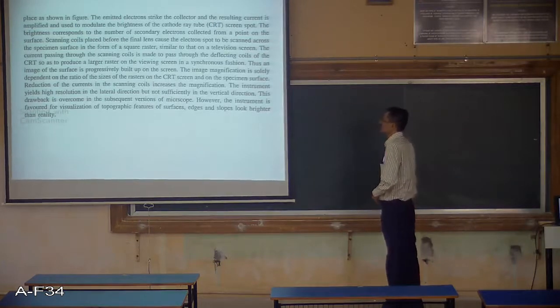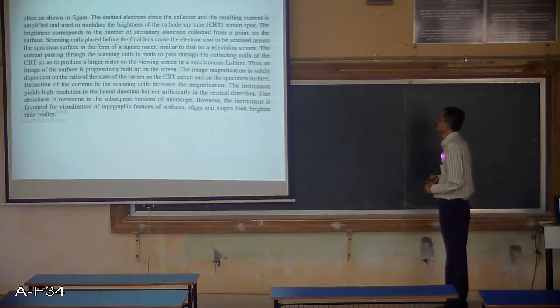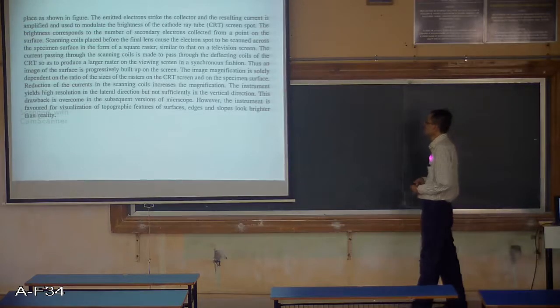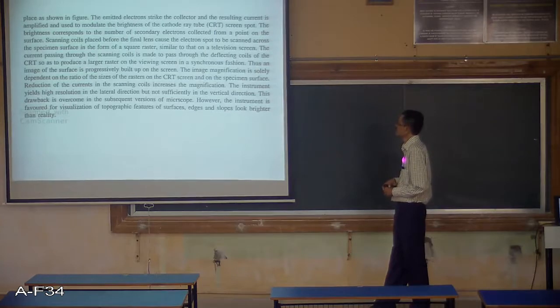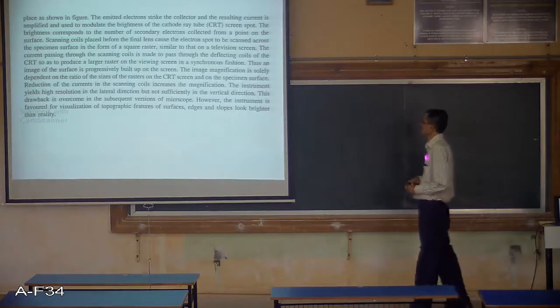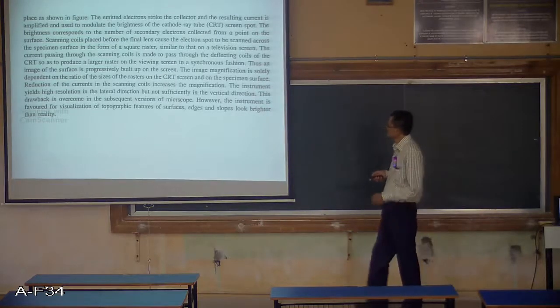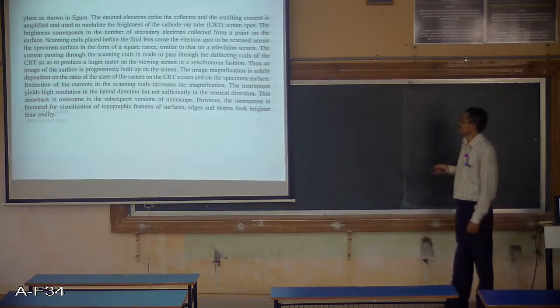The instrument yields high resolution in the lateral direction but not sufficiently in the vertical direction. This drawback is overcome in the subsequent versions of microscope. However, the instrument is favored for visualization of topographic features of surfaces. Edges and slopes look brighter than reality. That means if you want to observe these things very carefully, topographic features, surfaces, edges and slopes along the surface of the nanomaterial, then this technique is useful.